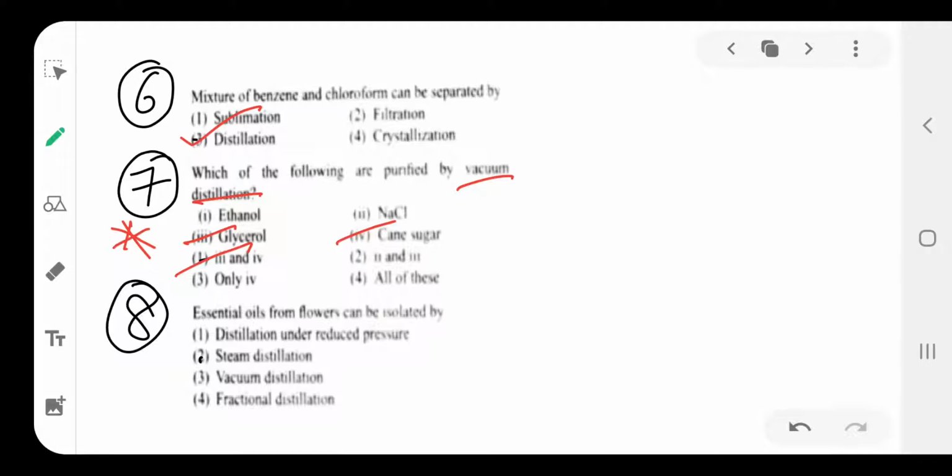Next, essential oils. This is also an important question. Essential oil from flowers can be isolated by steam distillation. All these are theory questions; once you read the textbook you can understand them. Steam distillation, option is 2.